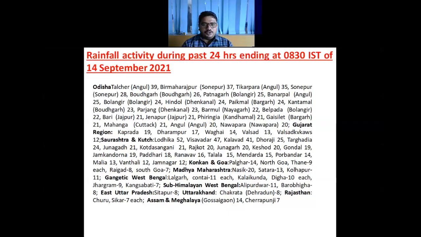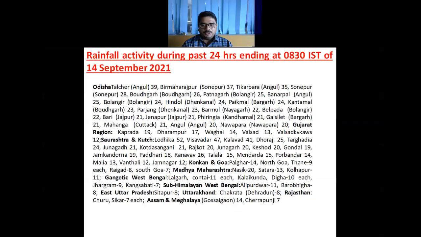Other areas also: in Konkan and Goa, Palghar reported 14 centimeter, North Goa and Thane reported 9 centimeter. In Madhya Maharashtra, Nasik district reported 20 centimeter. In Gangetic West Bengal, Lalgarh and Kontai reported 11 centimeter each, and in Sub-Himalayan West Bengal, Alipurduar reported 11 centimeter. In East Uttar Pradesh, Sitapur reported 8 centimeter, and in Uttarakhand, Chakrata, Dehradun reported 8 centimeter.